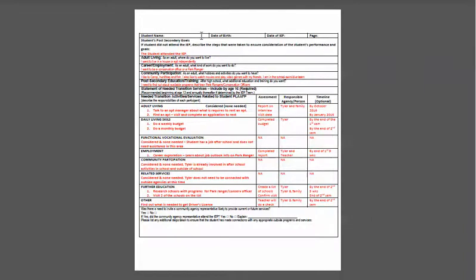So up at the top you include the student's name, the date of birth, the date of the IEP, and the page number. And then as you look down, it asks if the student did not attend the IEP to describe the steps that were taken to ensure consideration of the student's performance and goals. And in this instance, you can just say the student attended the IEP because we're going to assume the student